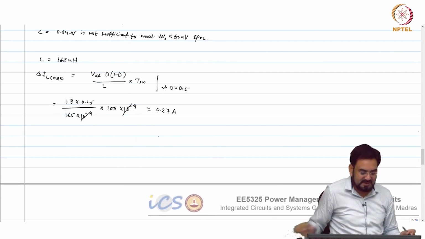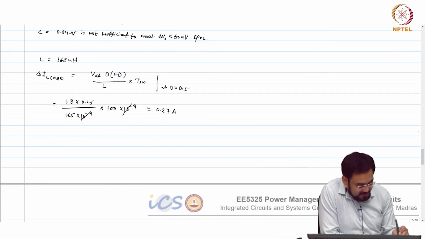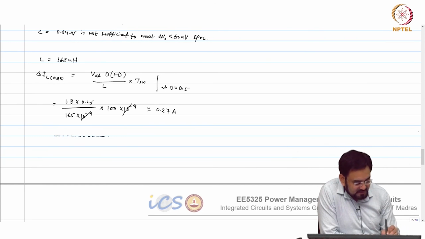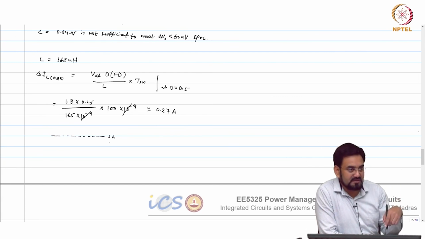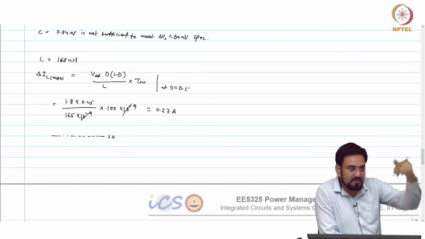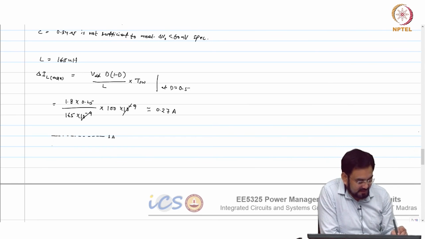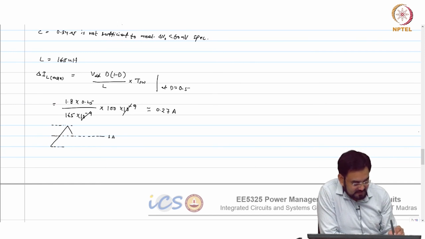Okay, which means if I want to plot IL, it will look like this. This is your 1 amp and this is peak to peak. Half of this will go here and half of this will go here.